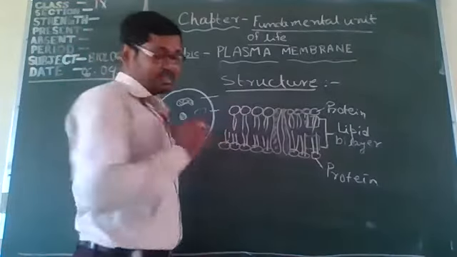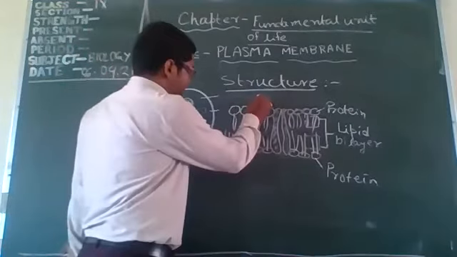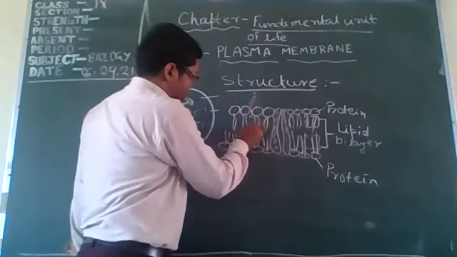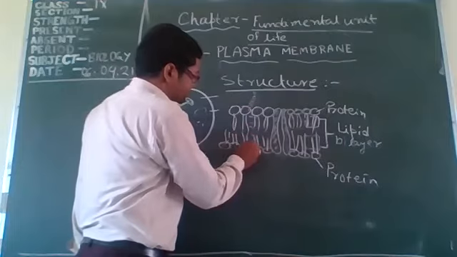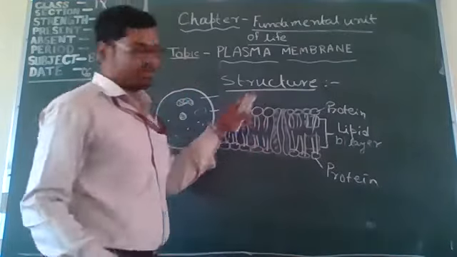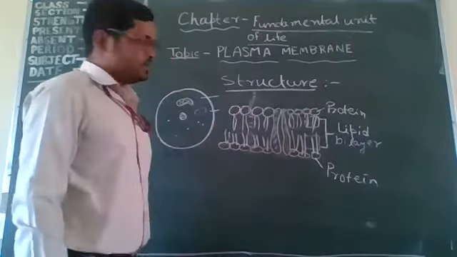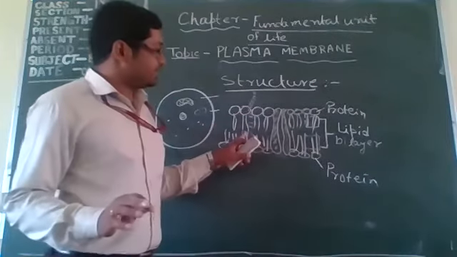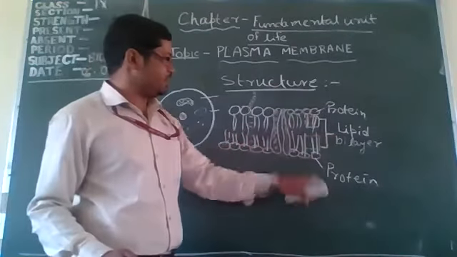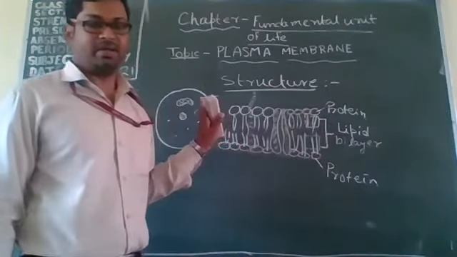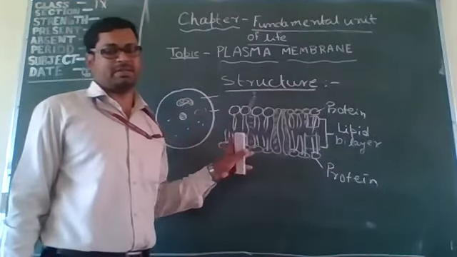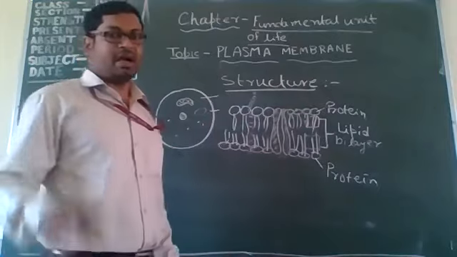Where are the carbohydrates present? This is how they are. These are the carbohydrate molecules. So, which chemical components are present in the plasma membrane? Protein, lipid, and carbohydrates. Any other chemical components also present in the plasma membrane, you will understand when you study in higher classes.